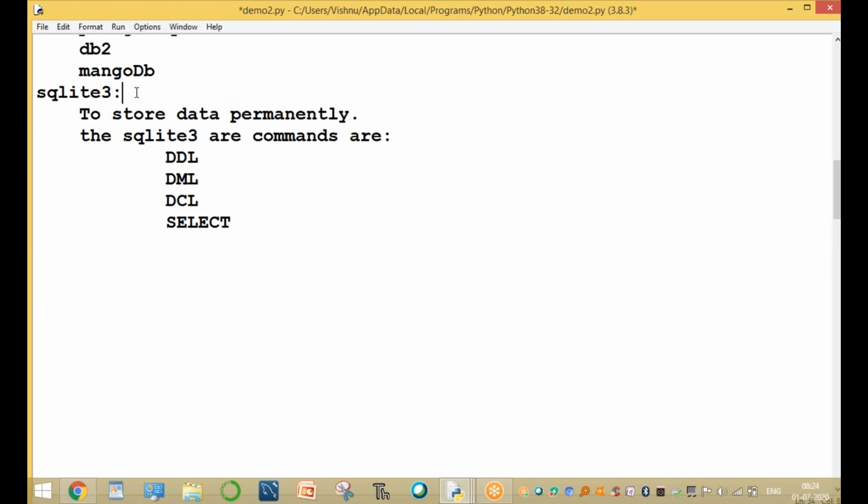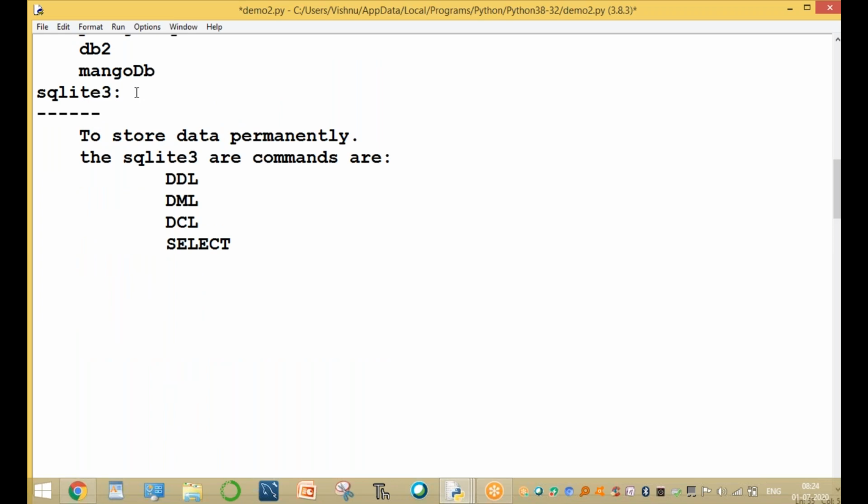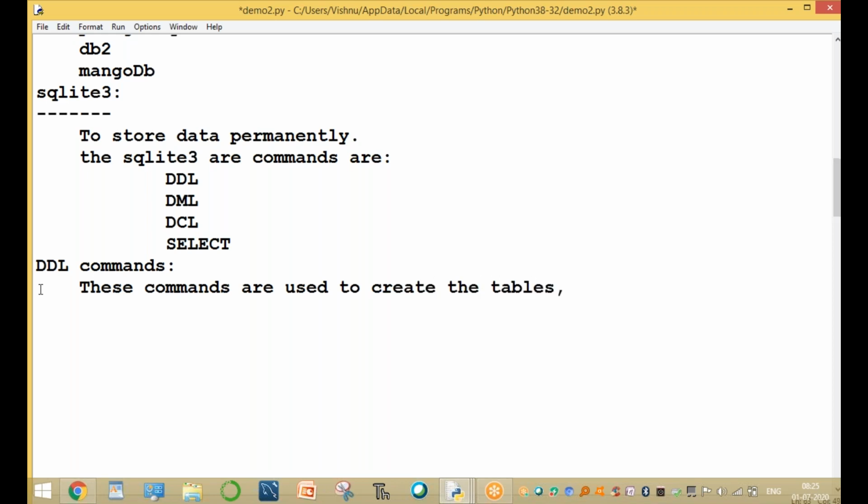Here SQLite3 is a database. The 3 means it is the third version only; you are using SQLite only for the third version. What are the DDL commands? What is their main purpose? These commands are used to create the tables, where all data is stored, to alter the tables, and to delete the tables from the database.